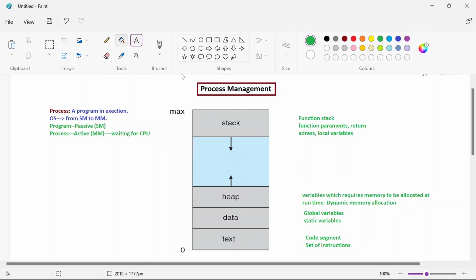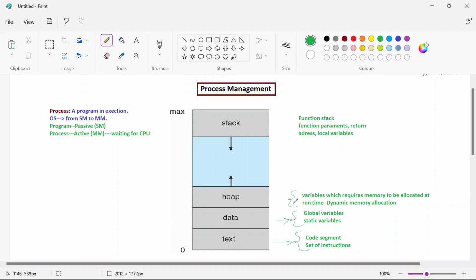Right? So let me quickly revise this once again. What does the text section contain? Text contains the program that you want to store, the instructions, all the code like the C program you are writing. Global variables or static variables related to the program will be copied here. And the heap, what will it contain?